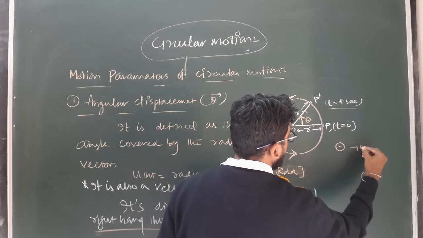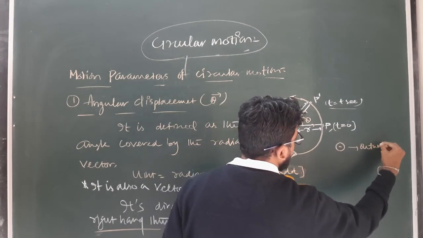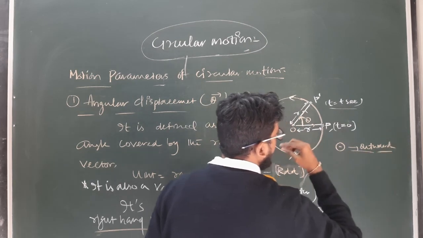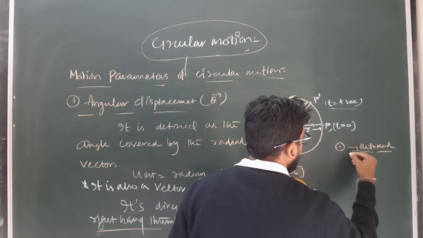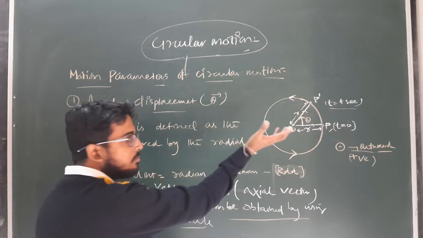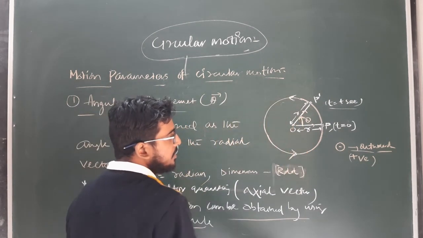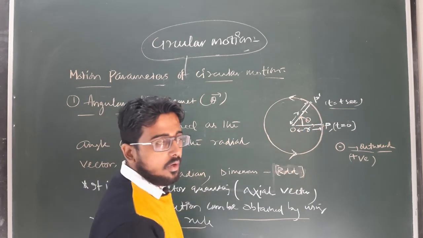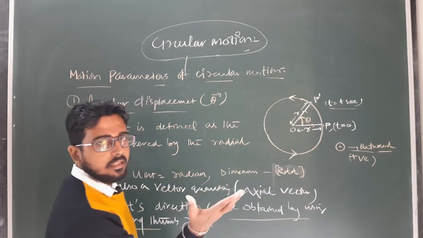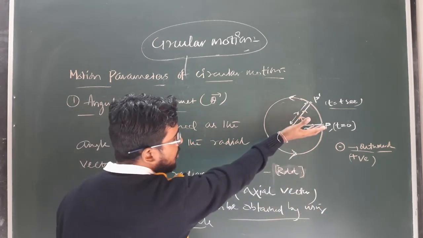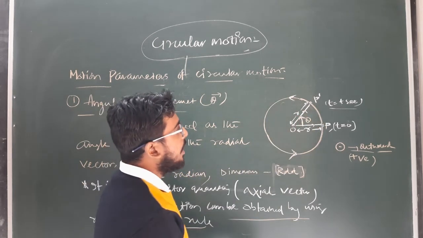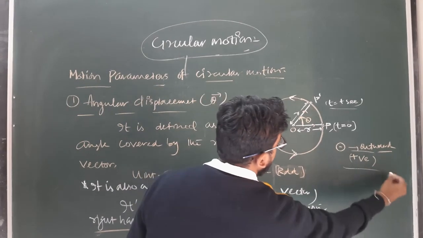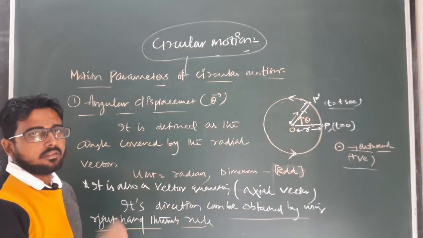This can be taken as the positive direction. So when the particle moves in anti-clockwise sense, the direction of the angular displacement is obtained by the right hand thumb rule, and the direction is outward, which is taken as positive.